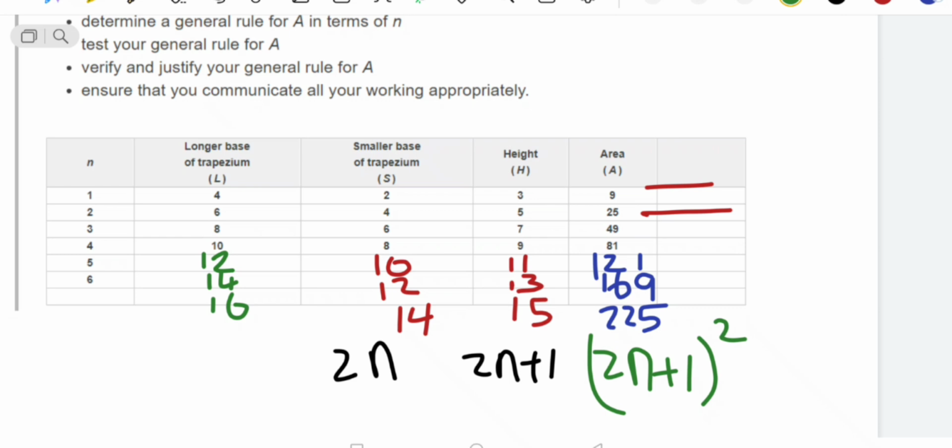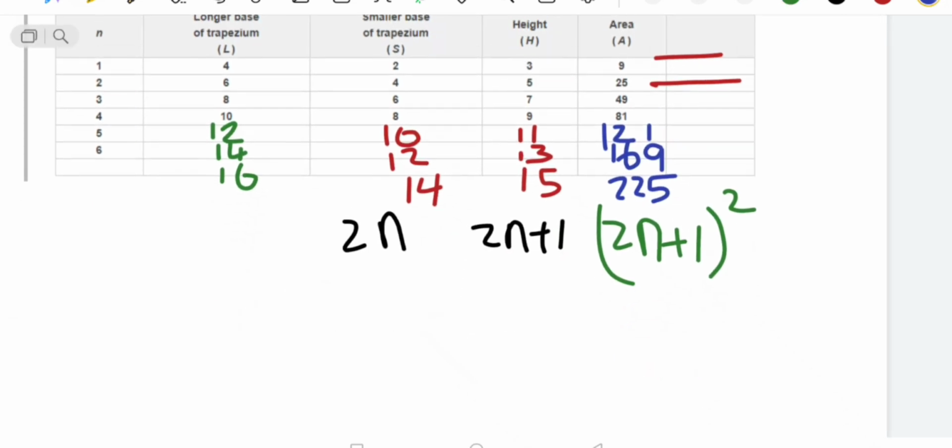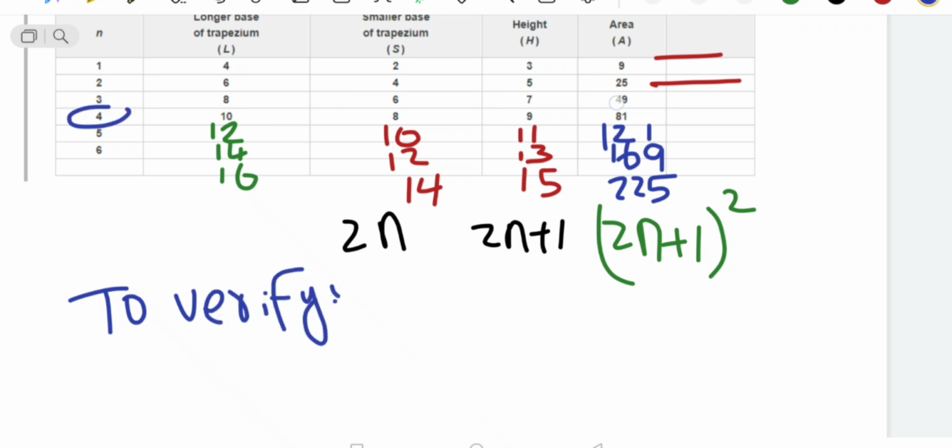For the justification, as I showed you already, if you want to make it clearer, you can write here for justification or to verify. For example, the fourth term answer is 81. So u4 equal 81.